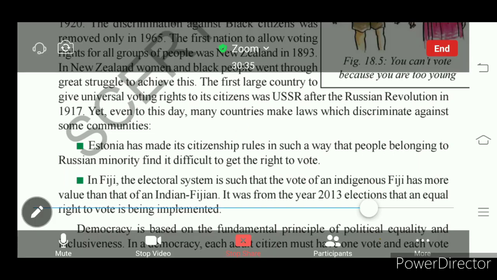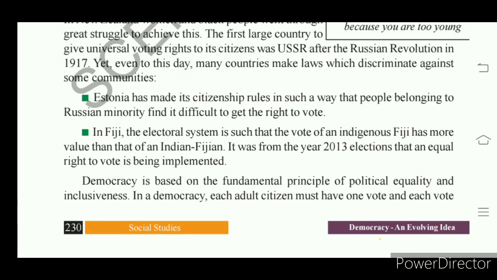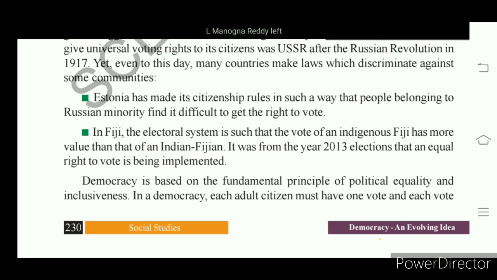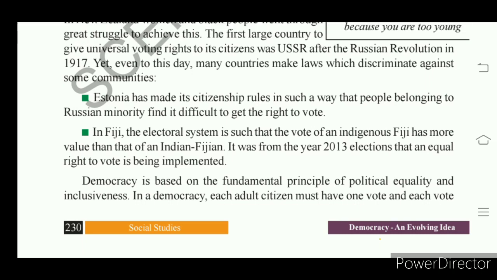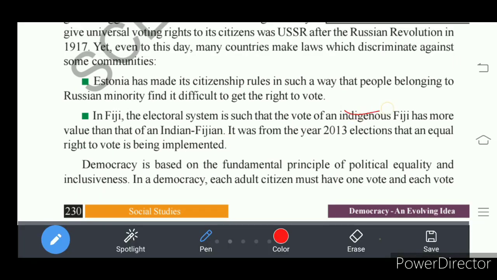And next is Fiji. It is also one nation. They have a different electoral system. That means the election system is different in such a way that the vote of an indigenous Fijian. What is meant by indigenous Fijian? That means the native person who was born there, local people, native people. Indigenous means native one.